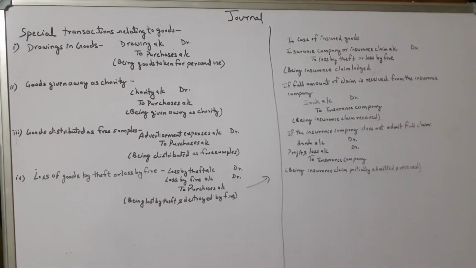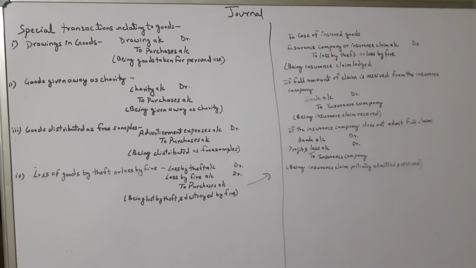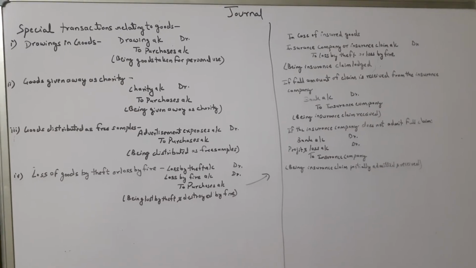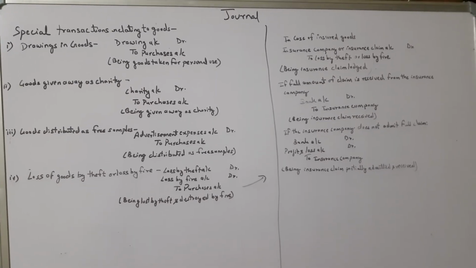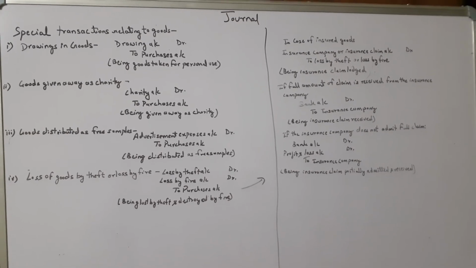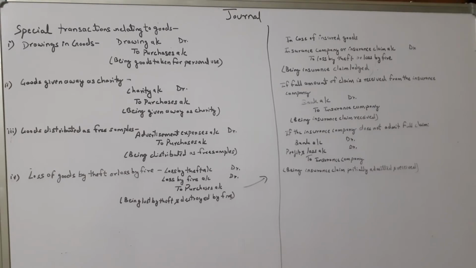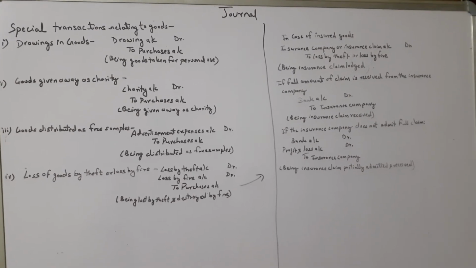In all the four cases, drawings, charity, free samples and loss, we have taken purchases on the credit side. That represents that your goods are lost in some way, or given as charity, or it is an expense, or the proprietor has taken them out for his personal use. In all the cases, remember to credit purchases account.